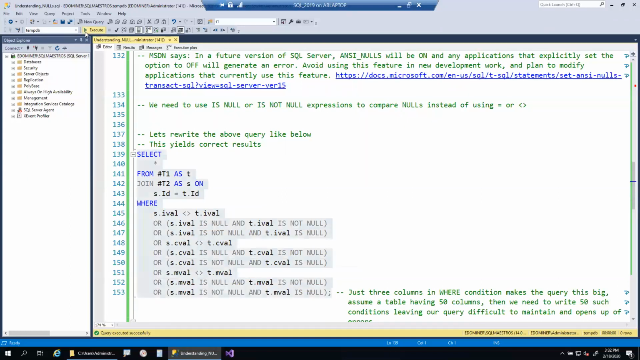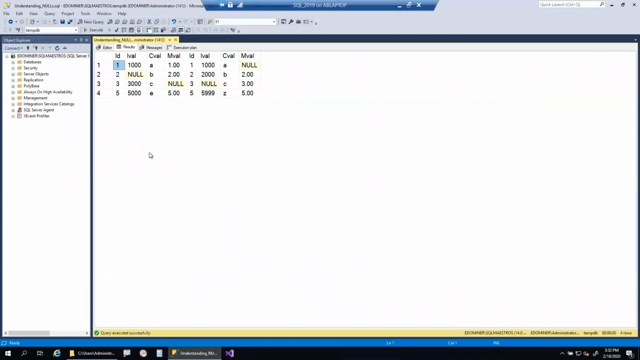So if I execute this particular query, we have got exact results. We have not got the record number 4 with id is equal to 4. We have not got that because that is exactly the same. We have got only the records which are different between table T1 and table T2. So our output is correct.